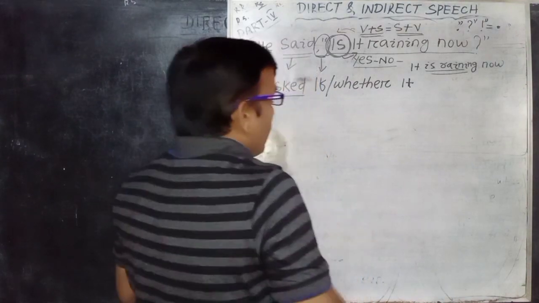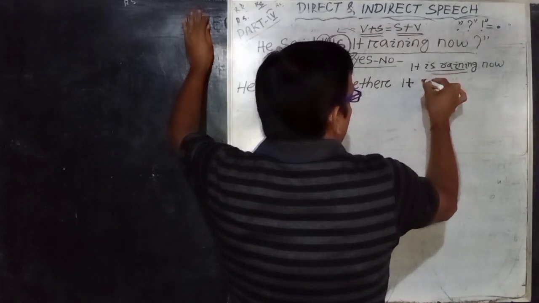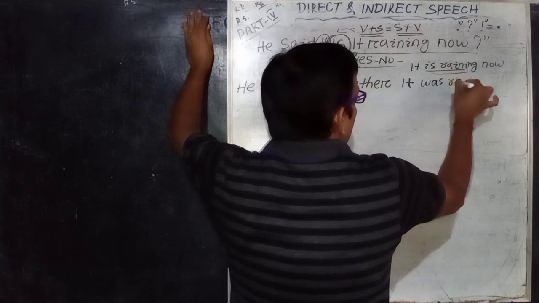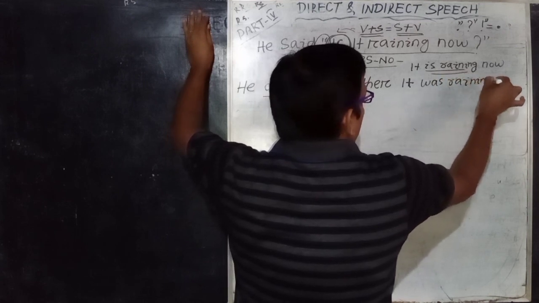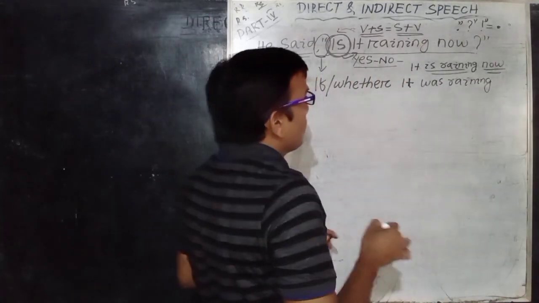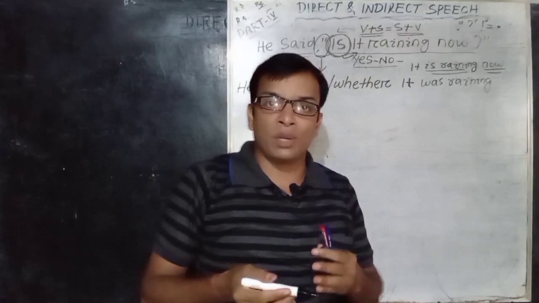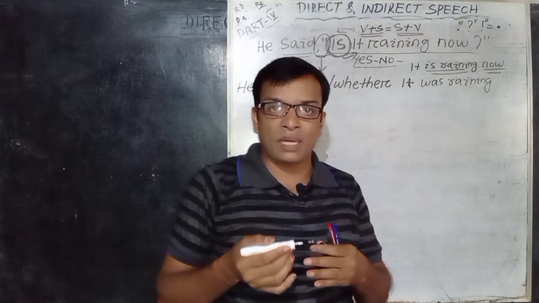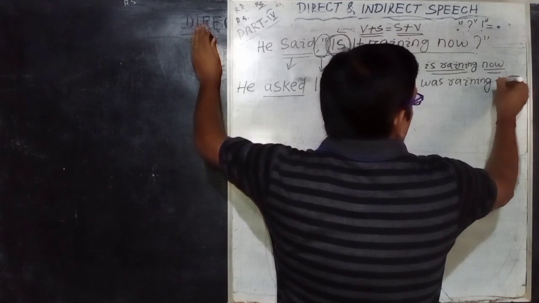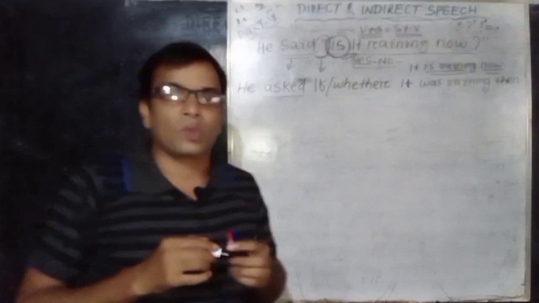So "is raining" will change into "was raining". There is also an adverb, that is "now", and I have already given you the list of adverbs and adverbials. So "now" will change into "then". And there is only a single full stop.